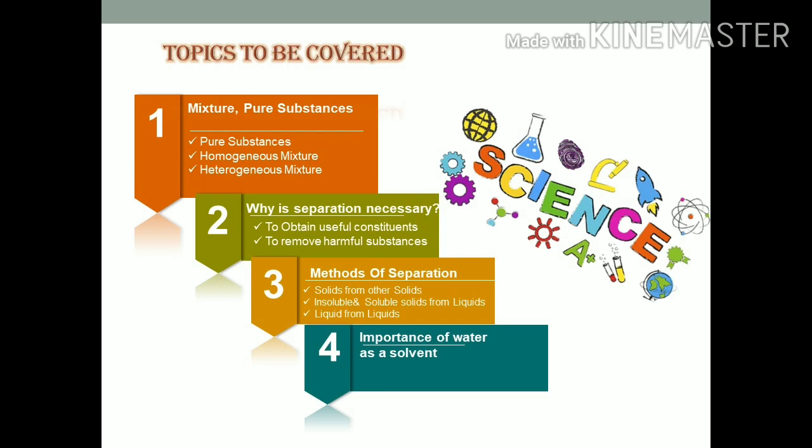Our second topic is why is separation necessary? To obtain useful constituents, and to remove harmful substances. Our third topic is methods of separation: how we can separate solids from other solids, insoluble and soluble solids from liquids, and liquids from liquids. Our fourth topic is why water is important as a solvent.